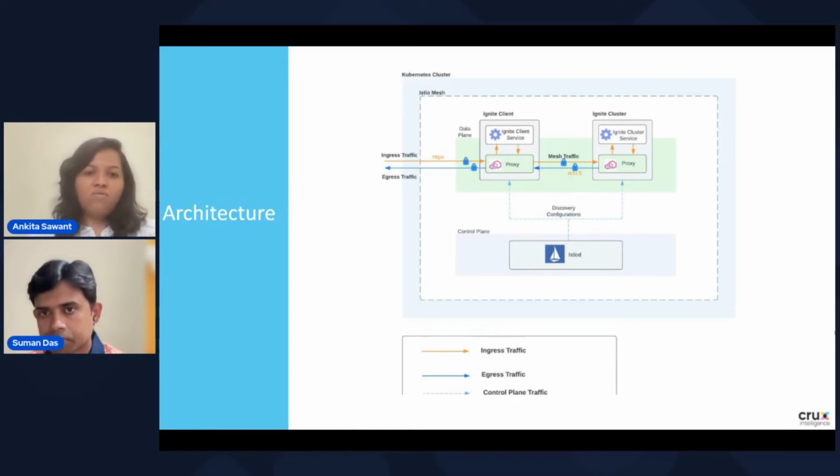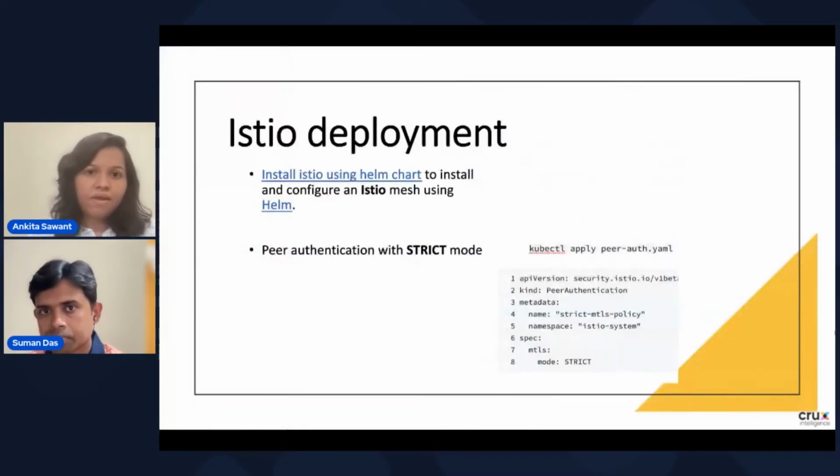Now let's see how we have deployed this. For the Istio deployment, we have used the Helm chart, which is available from the Istio community. In our production environment, we are deploying everything using the Helm chart as a package, and that's why we have chosen Istio deployment using the Helm chart. With the help of this link, you will get the step-by-step guide on how to deploy Istio using the Helm chart. And then once the Istio deployment is done,